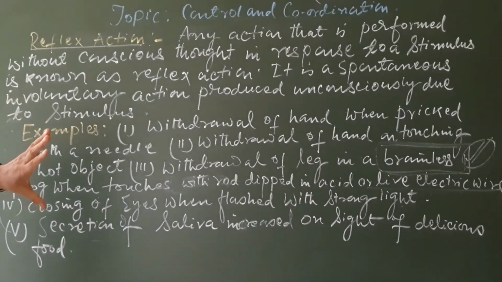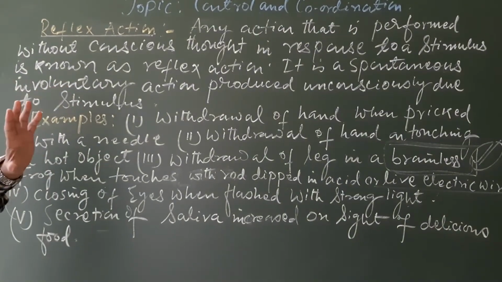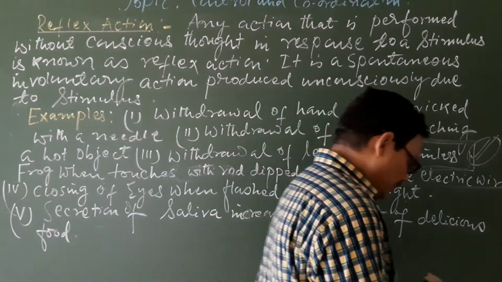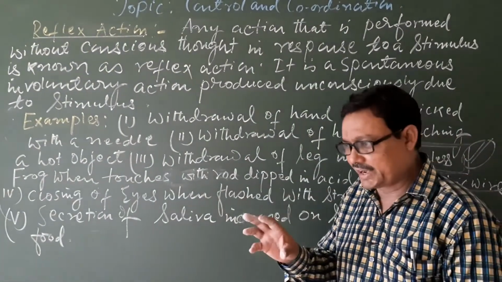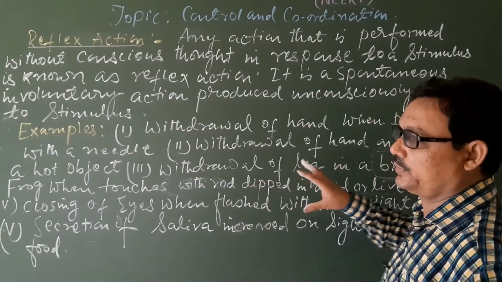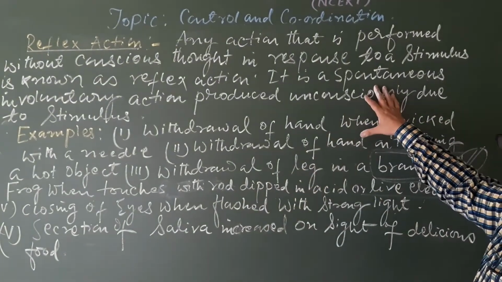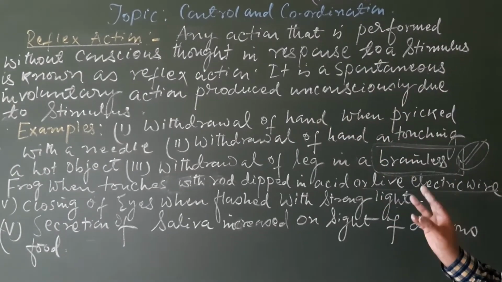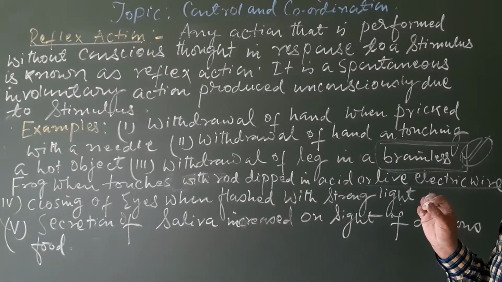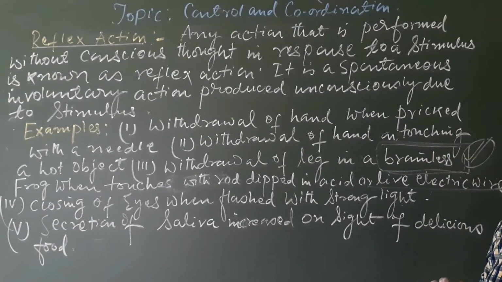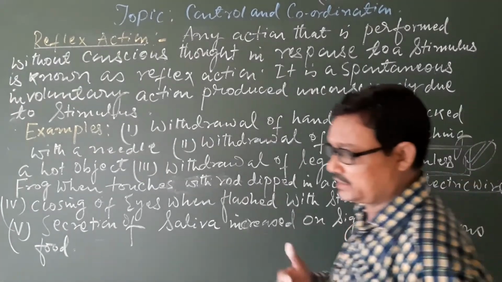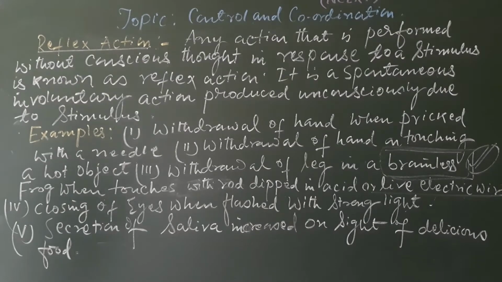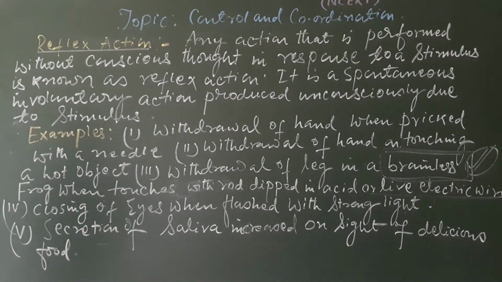There are these reflex actions, how are they completed? Actually, involuntary actions are not only carried out by the spinal cord, they are also carried out by the brain. But here, this type of action where there is an immediate response and decision must be made, if you take an example like